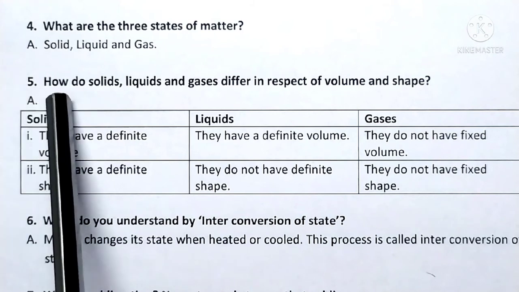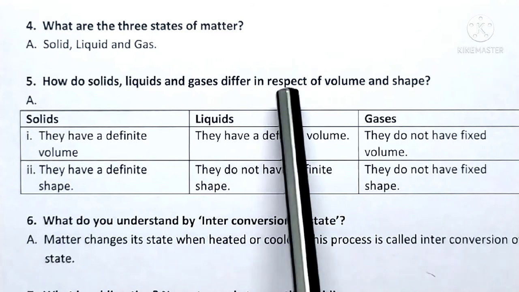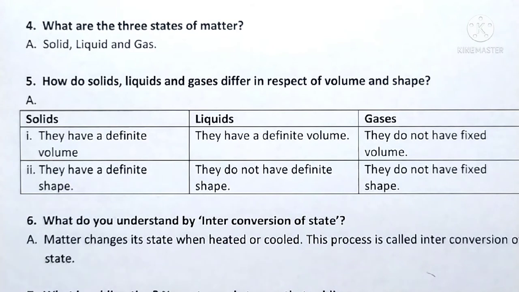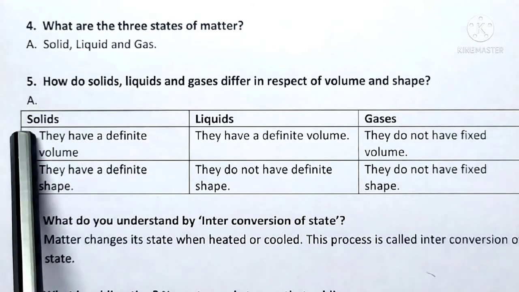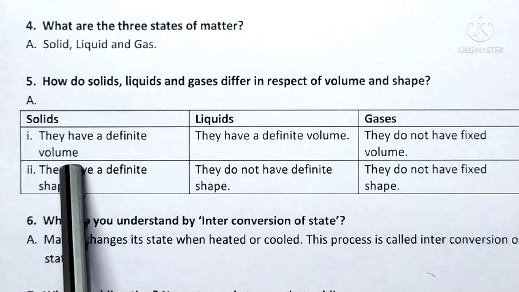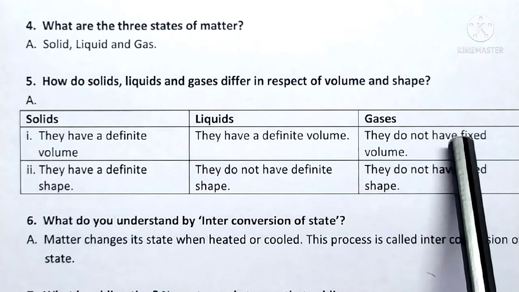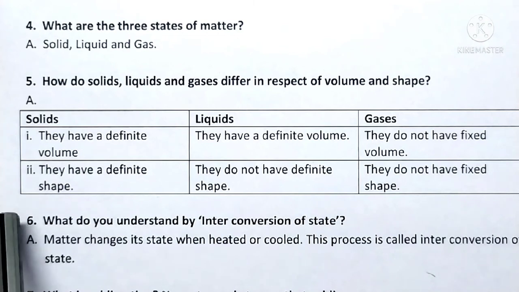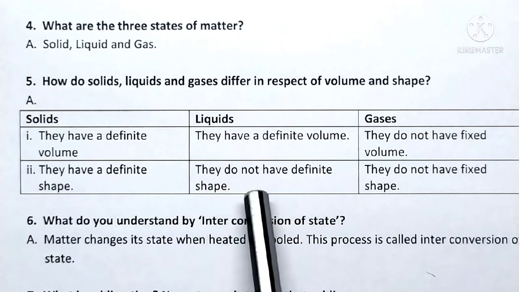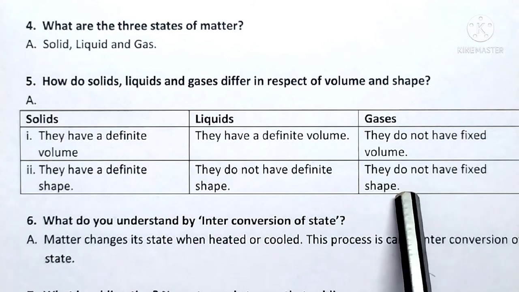Question number 5. How do solids, liquids and gases differ in respect of volume and shape? The answer is given in the form of a table. Let us learn that. Solids, liquids, gases. Point number 1. Solids have a definite volume. Liquids have a definite volume. Gases do not have a fixed volume. Point number 2. Solids have a definite shape. Liquids do not have a definite shape. Gases do not have a fixed shape.